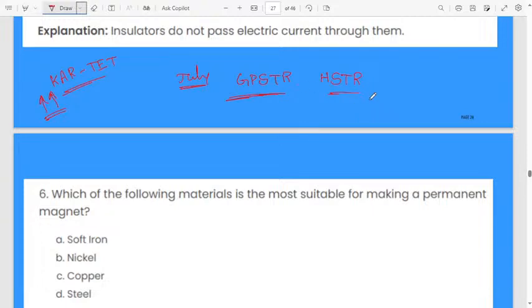For HSTR they are telling TET is not compulsory, but still we don't know what will happen. But for GPSTR, TET is compulsory, keep that in mind. And if you definitely want to get a government job, you have to read at least 3 hours per day if you are working, otherwise you can't. Now the competition is very very high. Last time even by 0.01% marks, so many missed their job. That's why don't let your situation be like that. Prepare from the beginning, then it will be easy for you to understand and learn the concepts.